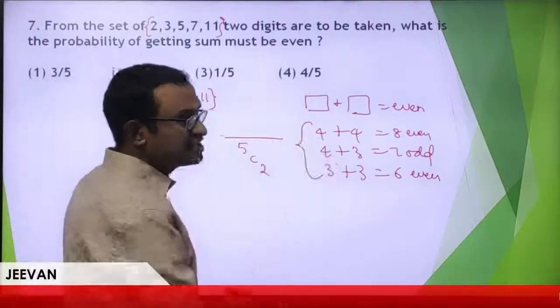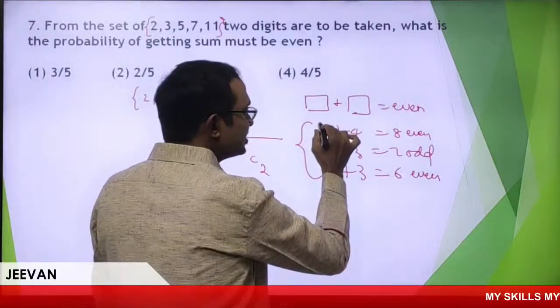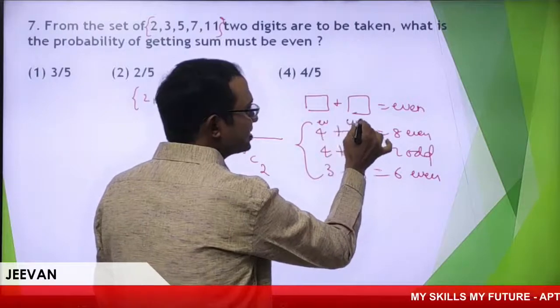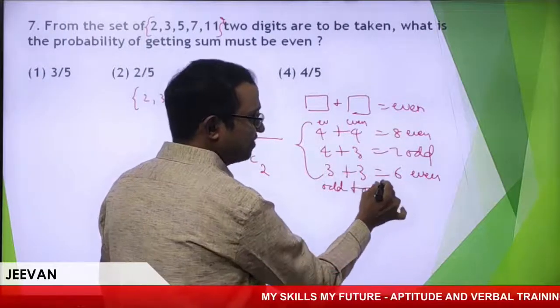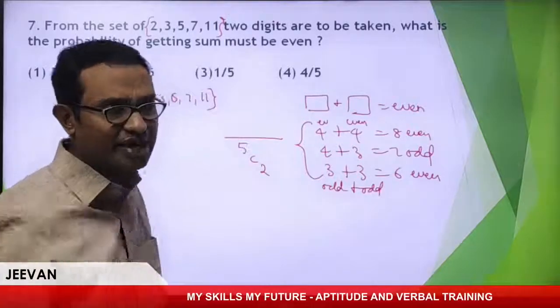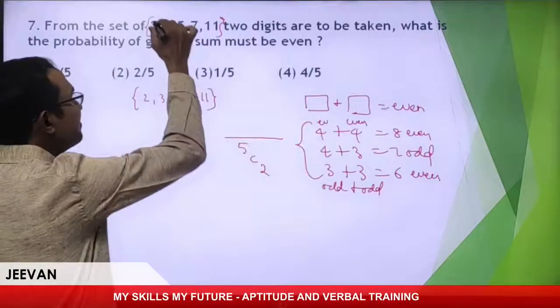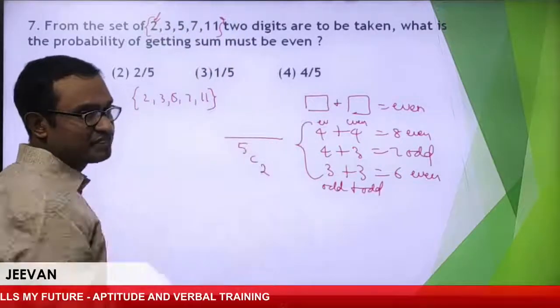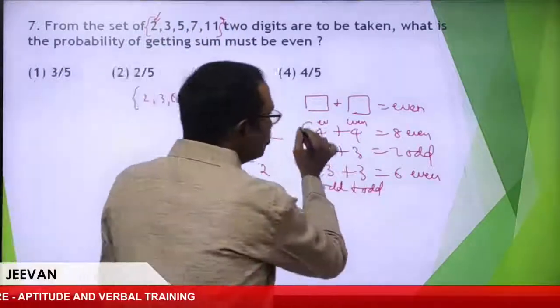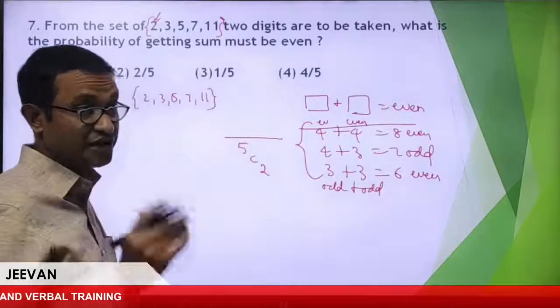To get an even sum, even plus even must be even, and odd plus odd must be even. But in the question given, only one even number is there. There is no other even number. So even plus even is ruled out. Now we need to go for odd.